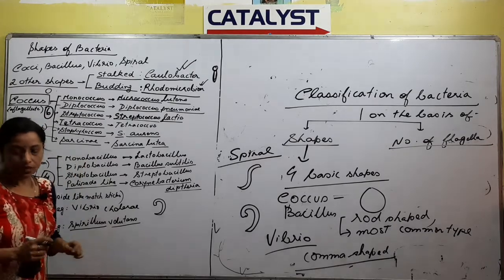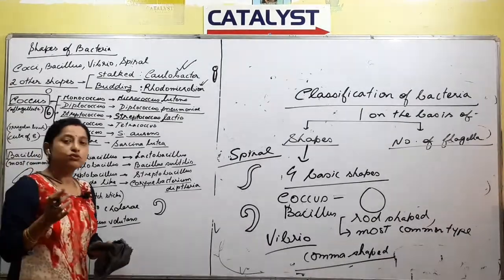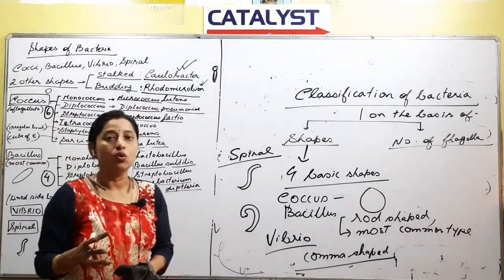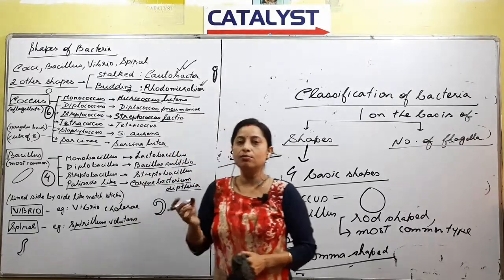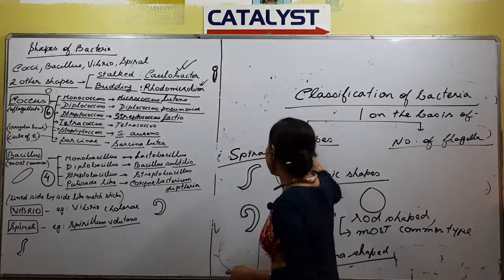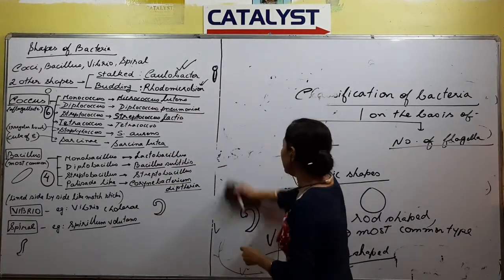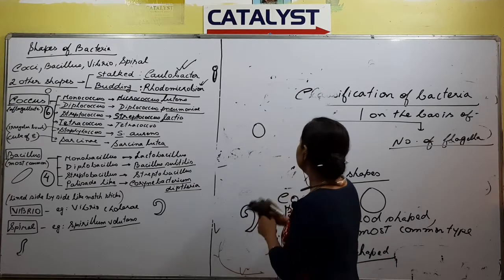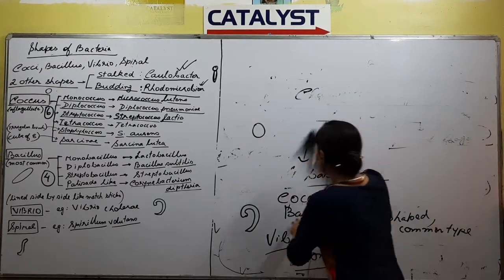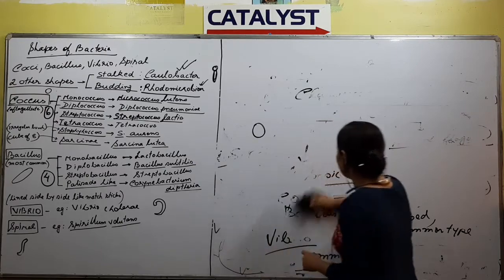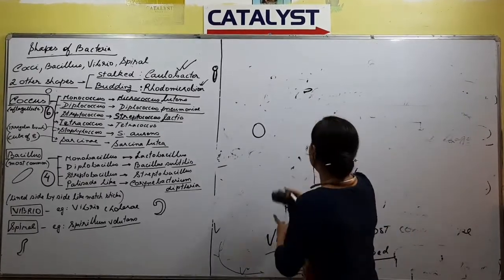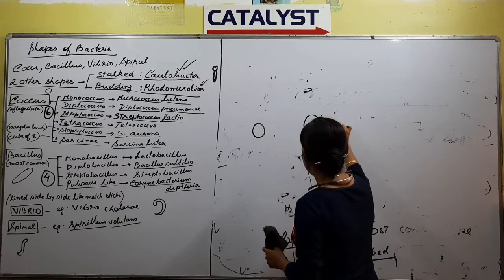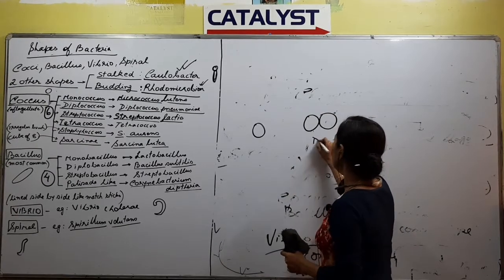So what is Monococcus? To know that answer, first you need to know what is coccus. A coccus is a bacteria that is round or spherical. Monococcus, suppose a single round one, a single bacteria that is spherical, that is what is called as Monococcus. Mono means what? Mono means single. Similarly, if two bacteria are together, this is called as what? Diplococcus.